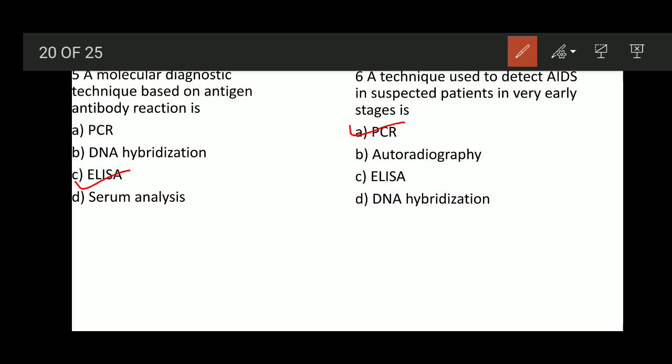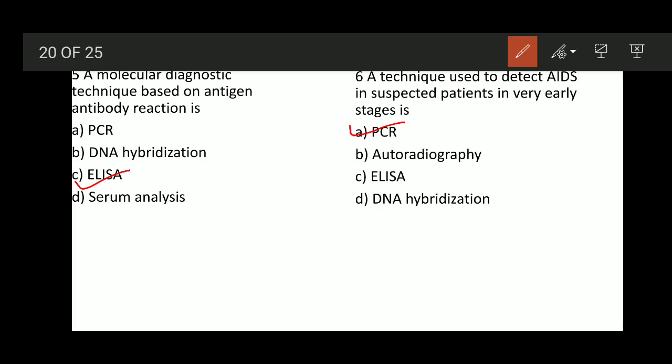Let us see autoradiography. PCR is followed by autoradiography in case of suspected cancer patients to detect the mutated gene, but it is not used to detect suspected AIDS patients.